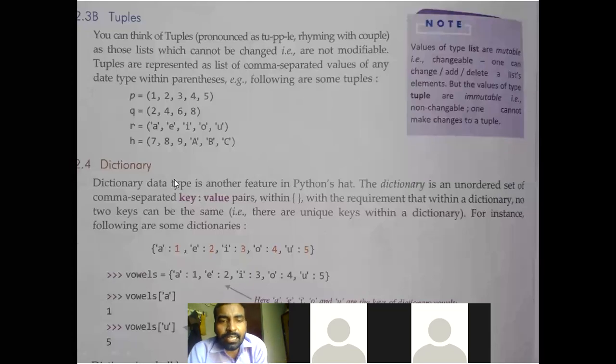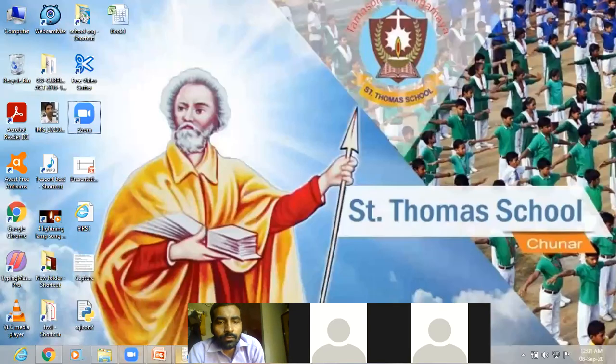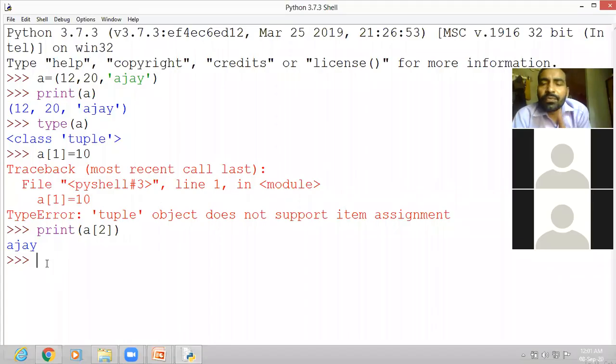Now let us see this in Python. So in Python, we create a dictionary like dict1 equal to. I told you that a dictionary is written in curly braces.